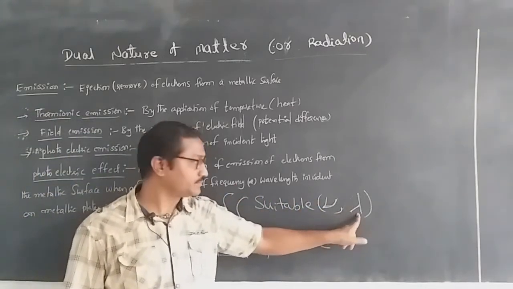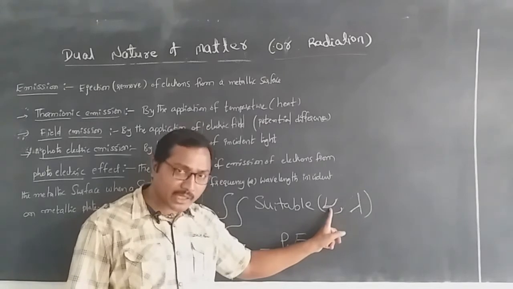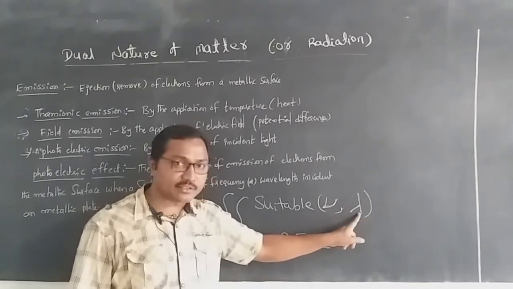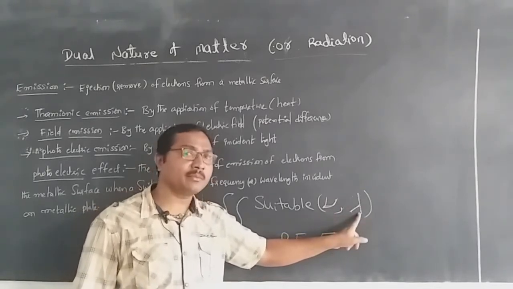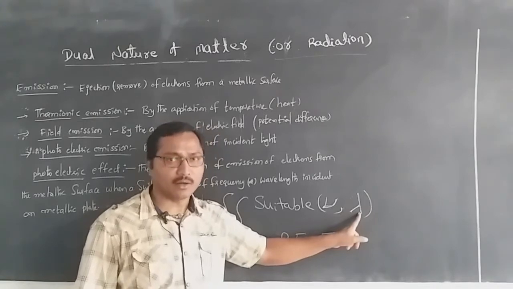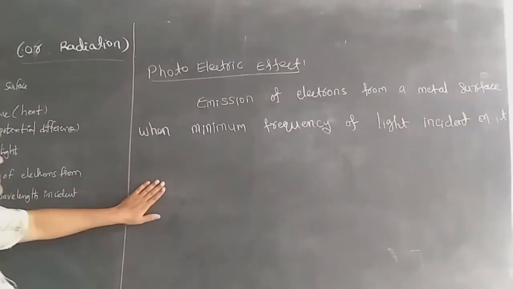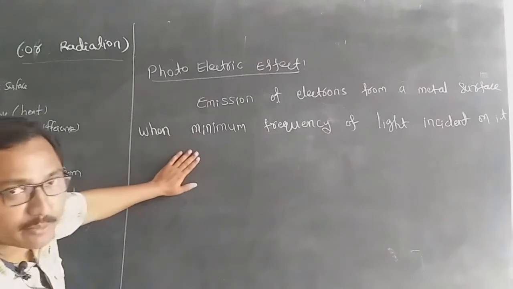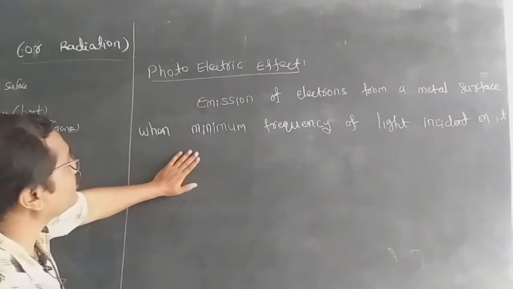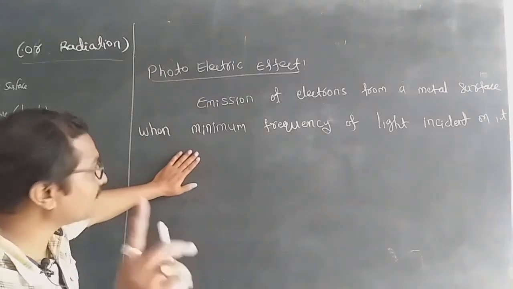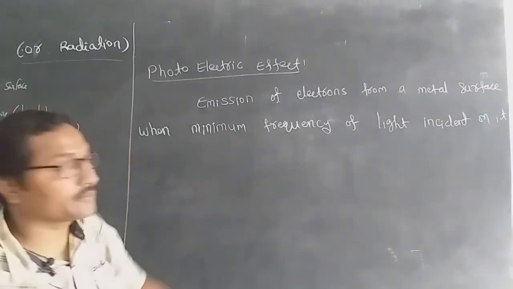Maximum wavelength, this is in case of the minimum frequency and this is in case of maximum wavelength. Here we have one more definition of the photoelectric effect in terms of frequencies. What is that?